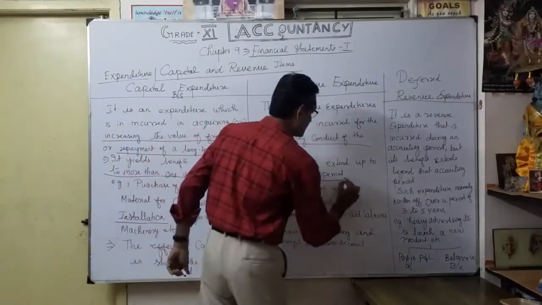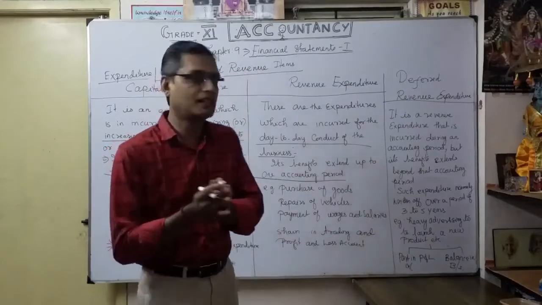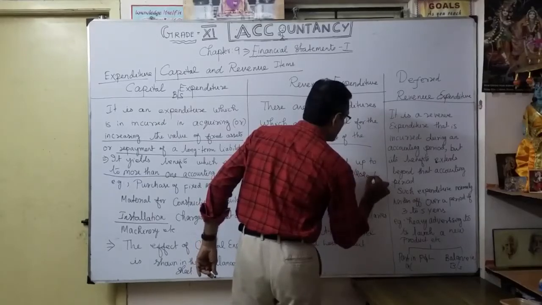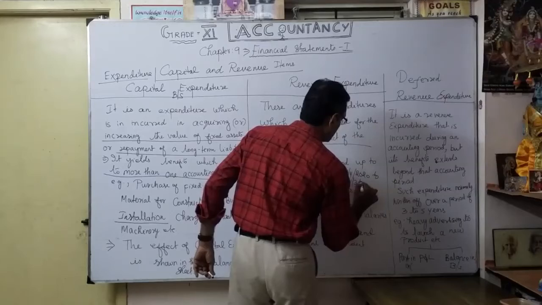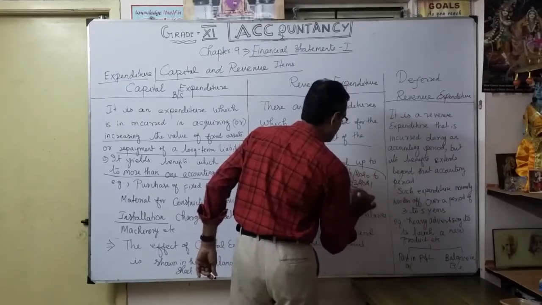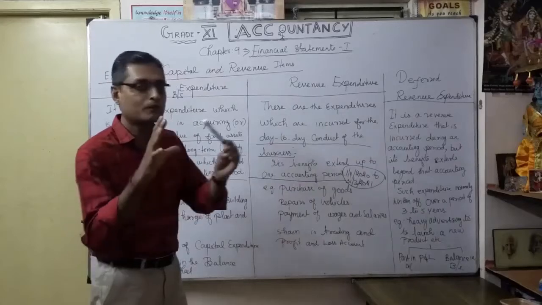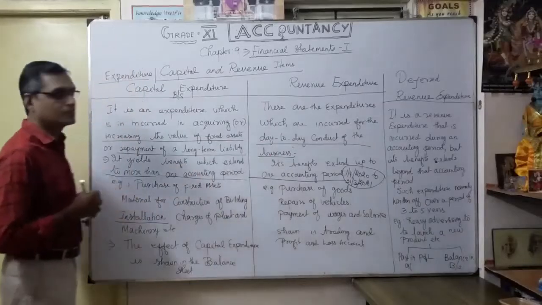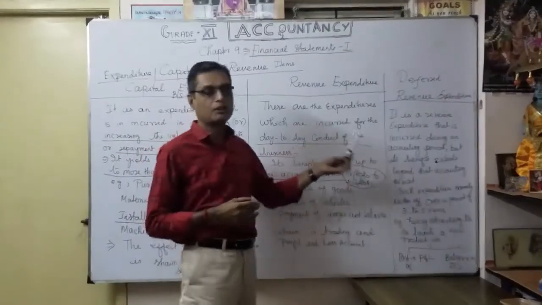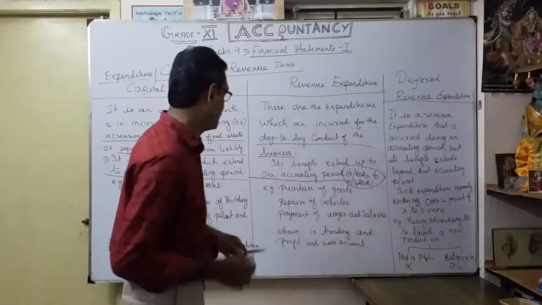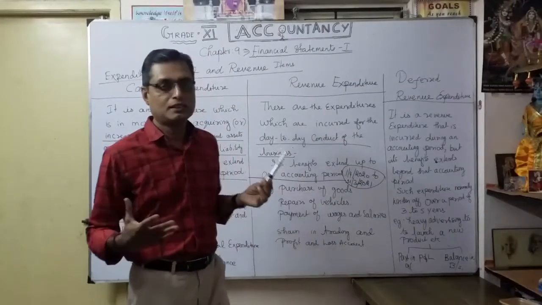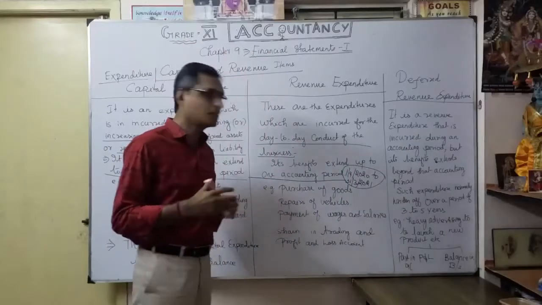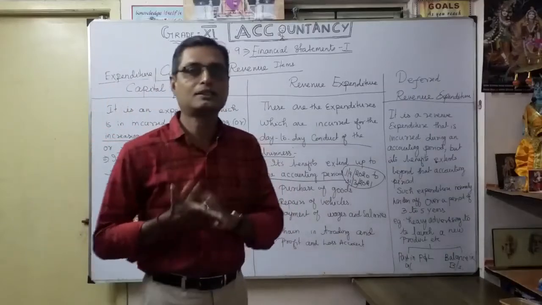For example, any expenses for this year, from 1st April 2022 to 31st March next year. The expenses which relate only to that particular year are called revenue expenditure. So, day-to-day expenses incurred for the conduct of the business. Understood? For example, purchase of goods. If you want to do trading business, you want to buy goods, so under purchase of goods we are going to debit the purchases account, isn't it?